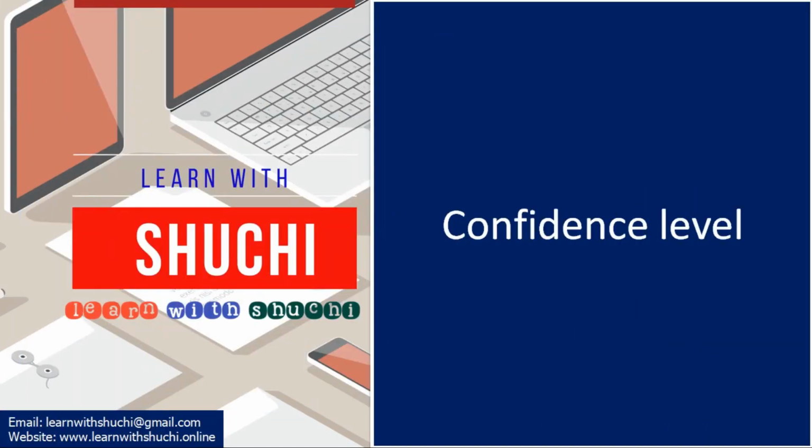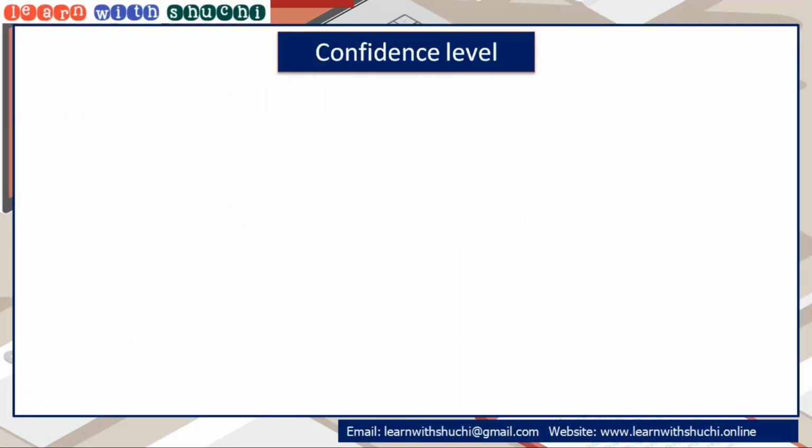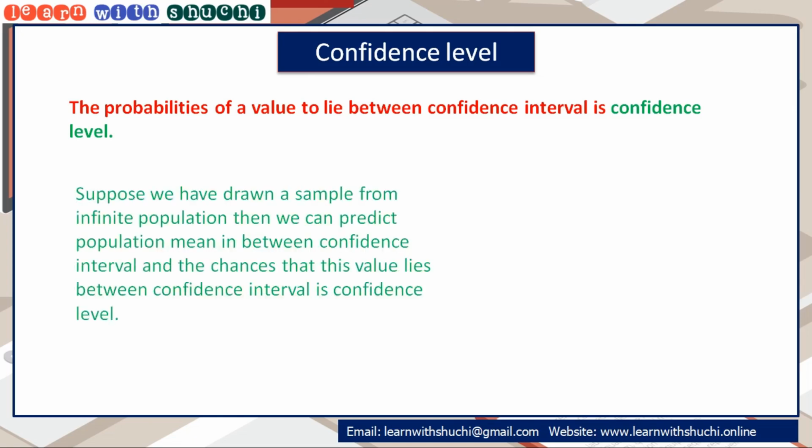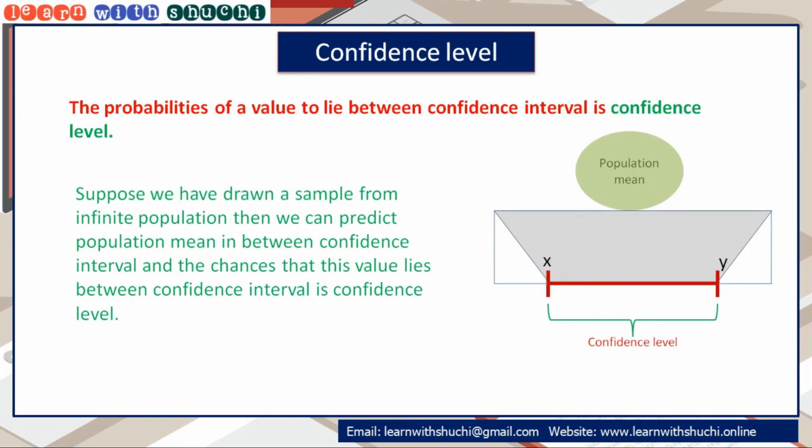Now, let's know what is confidence level. The probability of a value to lie between confidence interval is confidence level. Suppose we have drawn a sample from infinite population, then we can predict population mean in between confidence interval, and the chances that this value lies between confidence interval is confidence level.